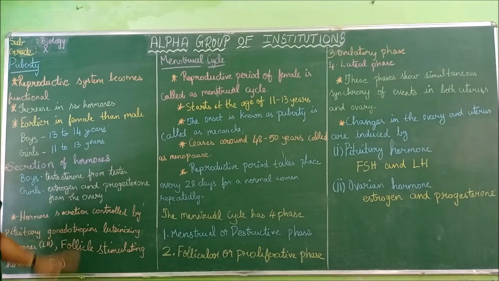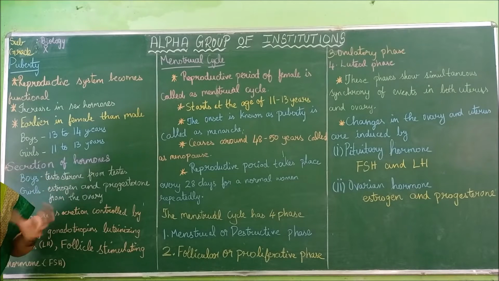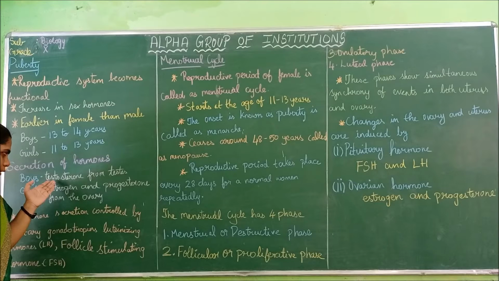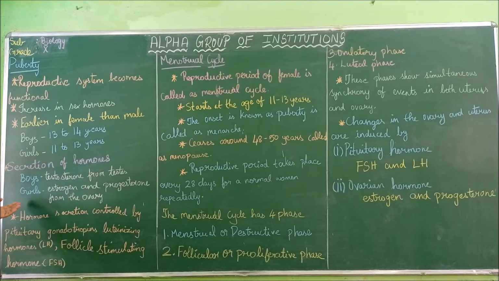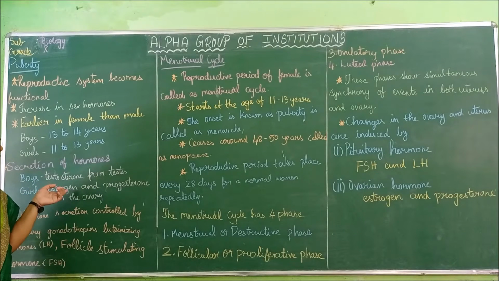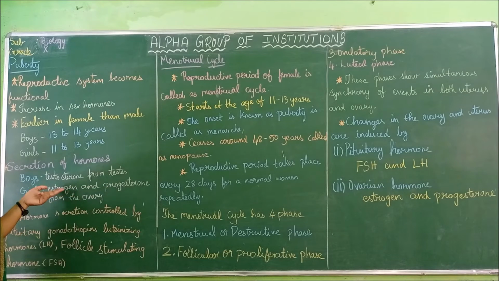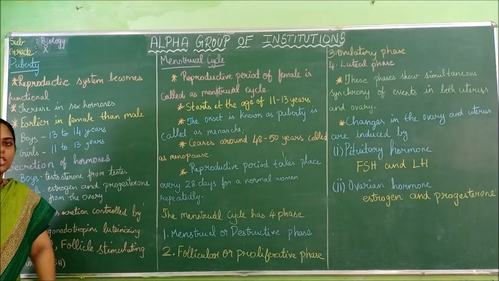Next, secretion of hormones. What are the hormones secreted in boys and girls? For boys, it is testosterone, released by the testes. It is the male hormone. For girls, it is estrogen and progesterone from the ovary. These are the two hormones, estrogen and progesterone.